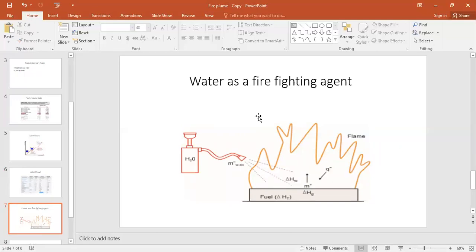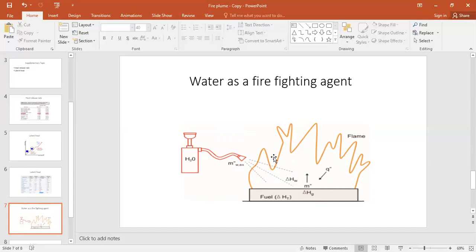If you look at this image, one substance is burning and water is being put on the burning area. Through this image, what can we understand? During a fire, the fire will release some energy, as we have seen in the heat release rate topic.